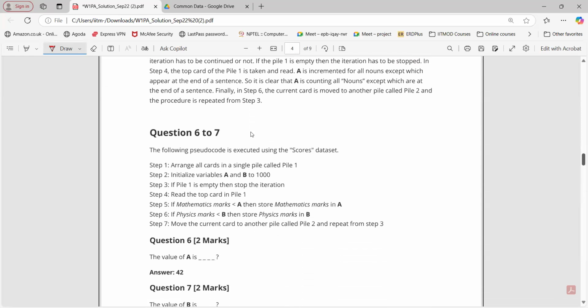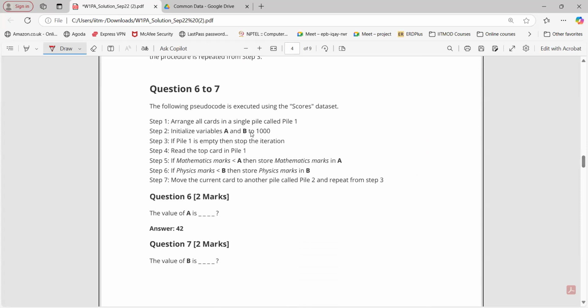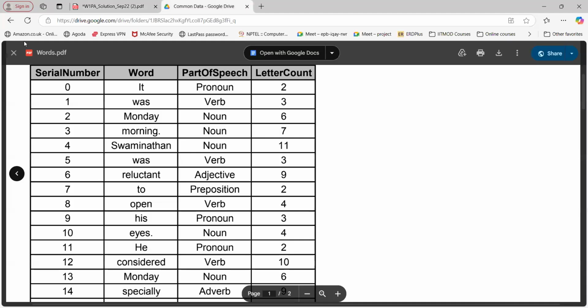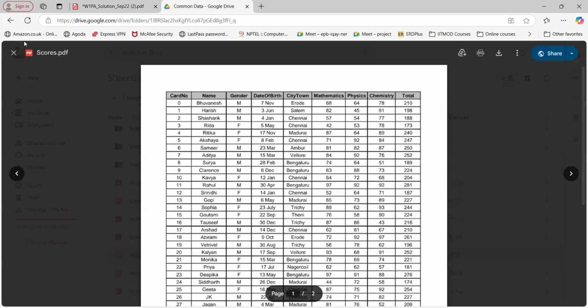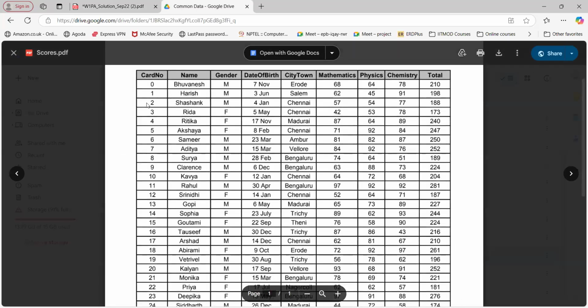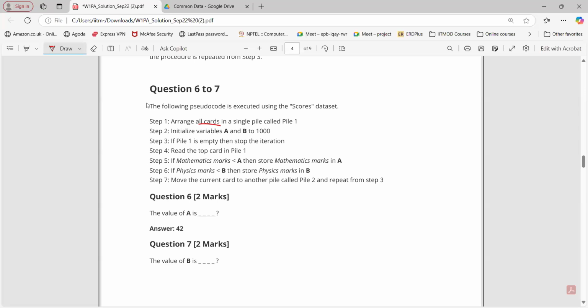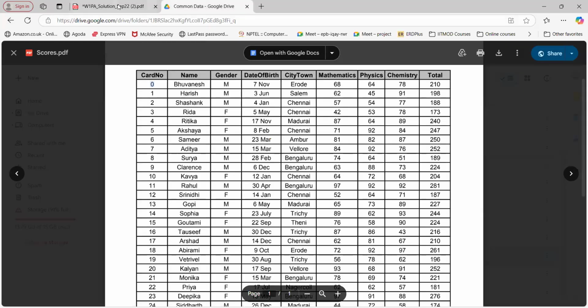Question number 6 to 7. Again, similar to question number 1 that we have discussed, again using the scores data set here. Arrange all cards in a single pile called pile 1. Initialize variables A and B to 1000: A equals 1000, B equals 1000. If pile 1 is empty, then stop the iteration. Read the top card in pile 1. So first card, card number 0.